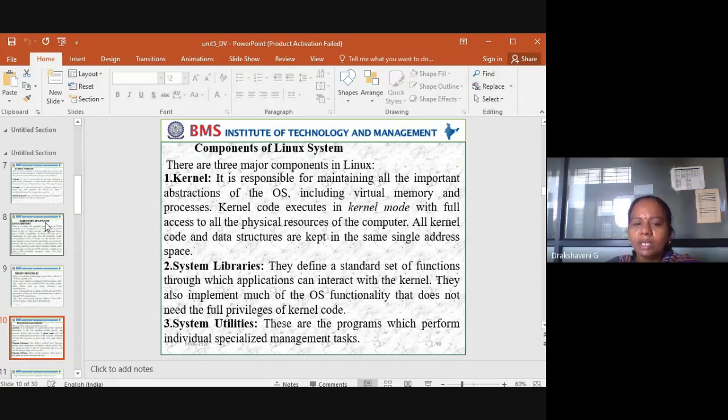Same with system utilities. These are the programs which perform individual specified tasks, management tasks. So now if I say the process should be open, you can see how much time we have used, what you have used, list all the folders, how many folders, what is the storage, what is the size. All this is being done. So that's the components of the Linux system.